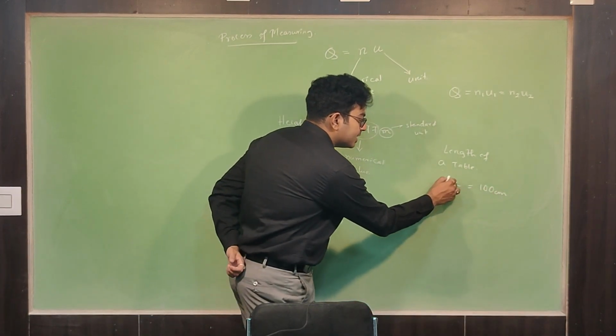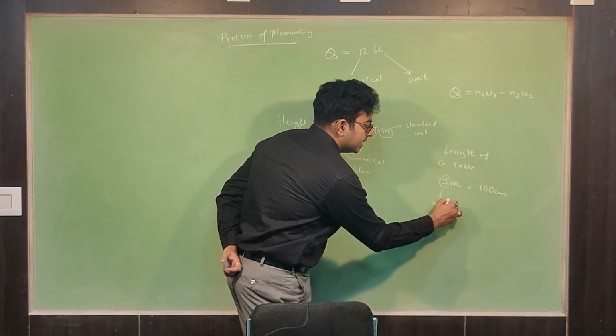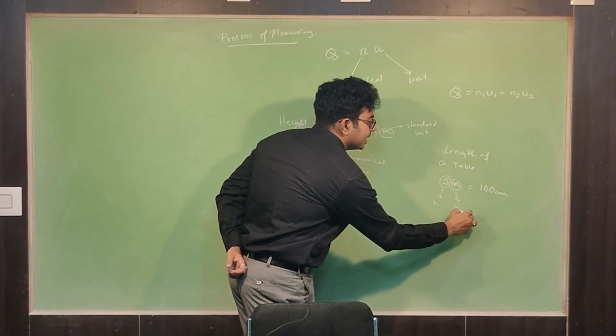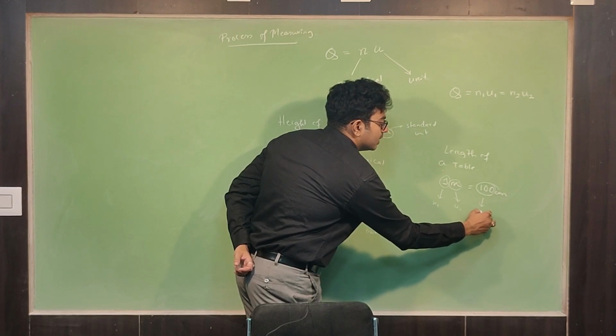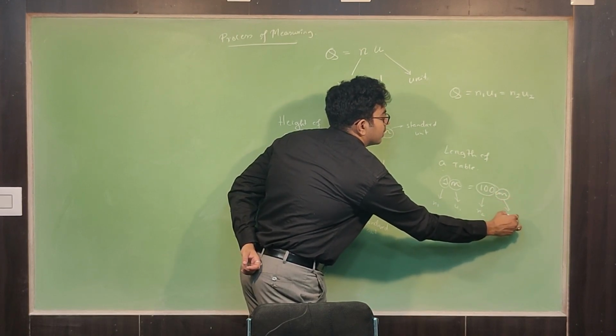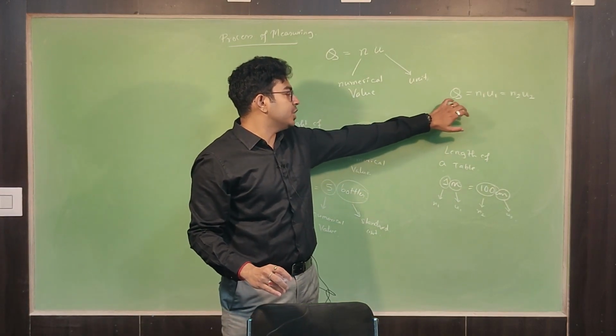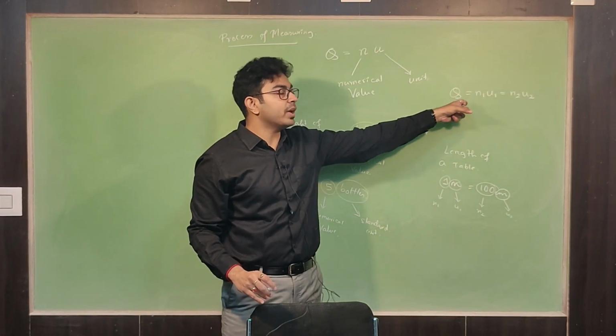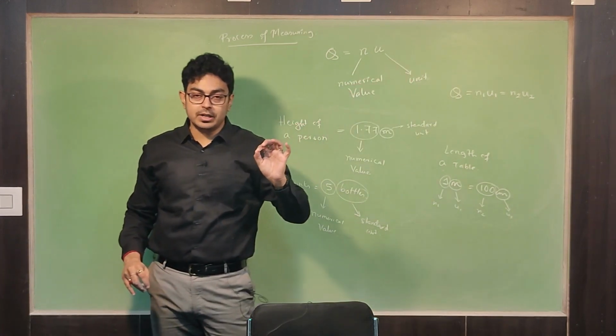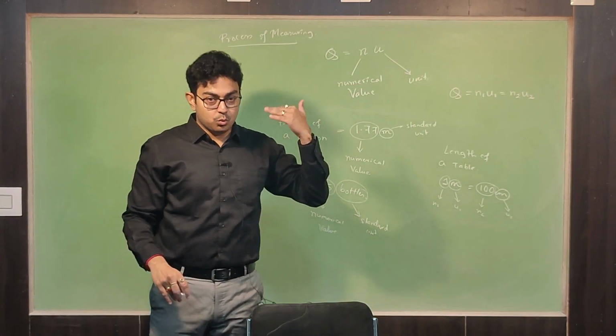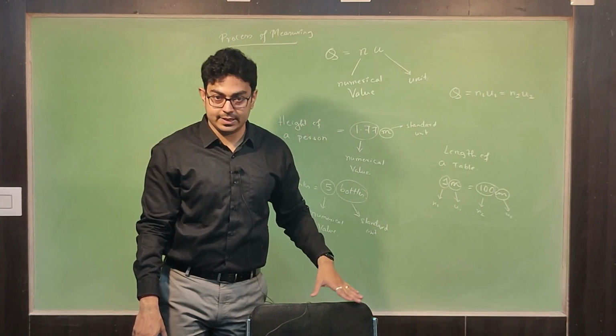So that means this is N1, this is U1, this is N2, this is U2. Understood? So nothing, it's a very easy part. What is the easy part? Q is equal to N1 U1 is equal to N2 U2. That means a given quantity can be expressed in one set of units as well as another set of units.